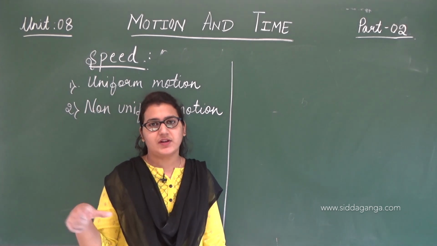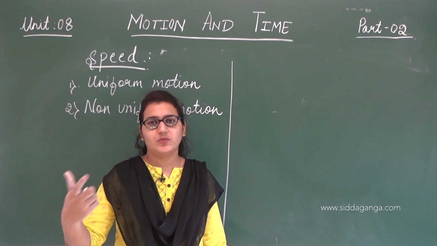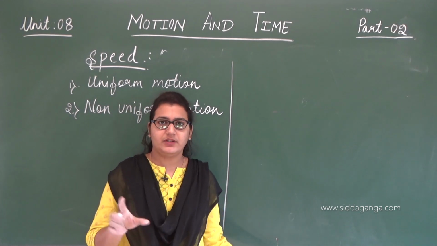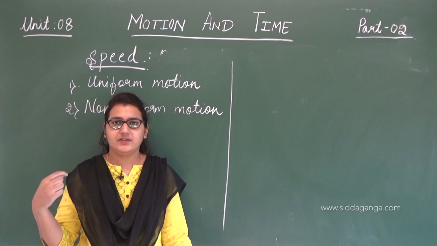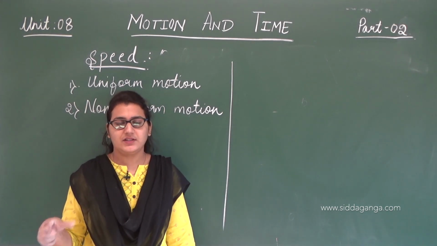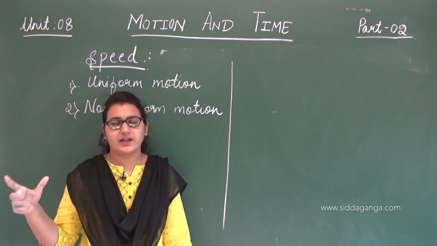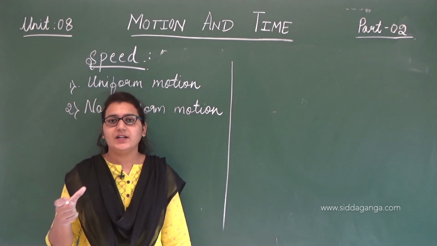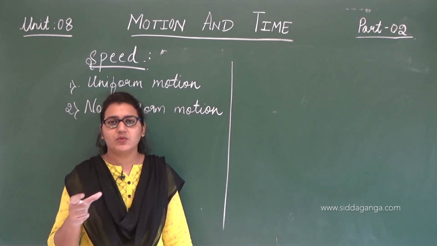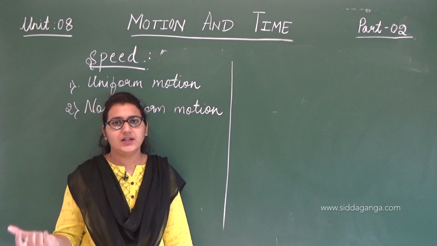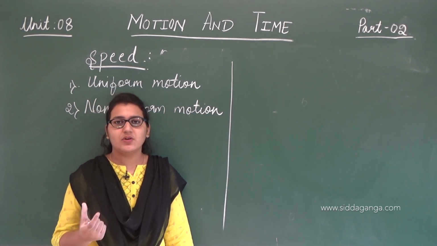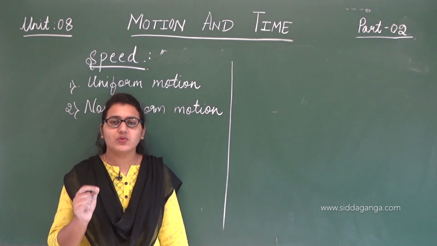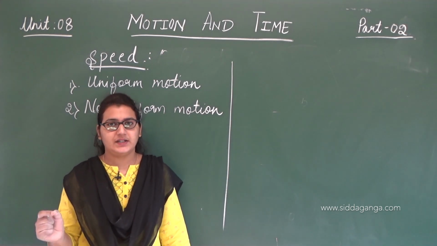We cannot just go fast. But after we leave behind the city, on the highway, we'll go very fast, right? There's no traffic, so we'll drive fast. That driving of a car is a non-uniform motion, because there is no constant speed maintained.